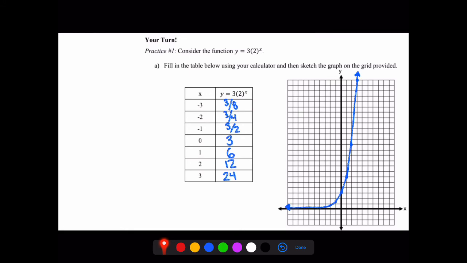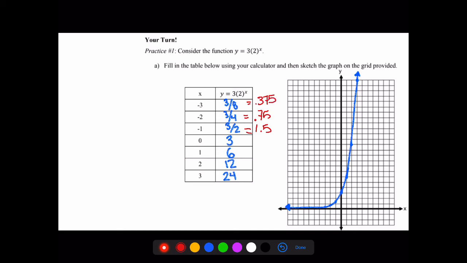So as we plug those numbers in, we end up getting 3/8 when x is negative 3, 3/4 when x is negative 2, 3/2 when x is negative 1, 3 when x is 0, when x is 1 we're at 6 for y, when x is 2 we're at 12 for y, and when x is 3 we're at 24 for y. Now, if you need to simplify these a little bit, this is 1.5, this is 0.75, and 3/8, well, 3/8 is 0.375.